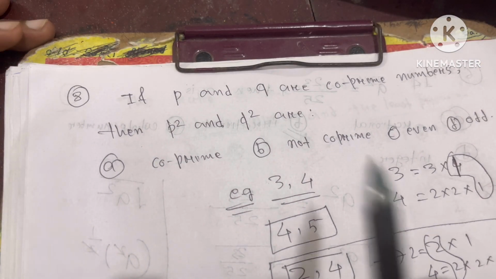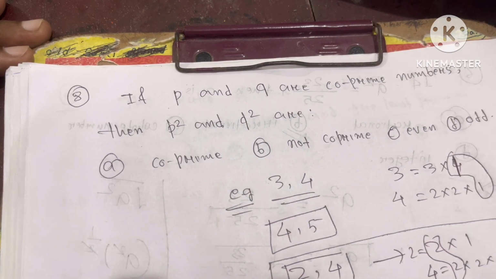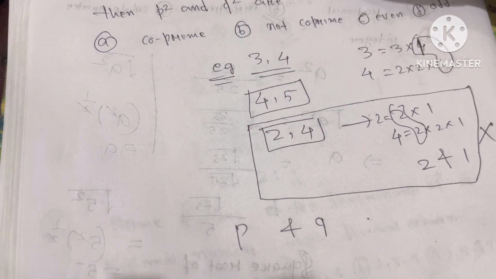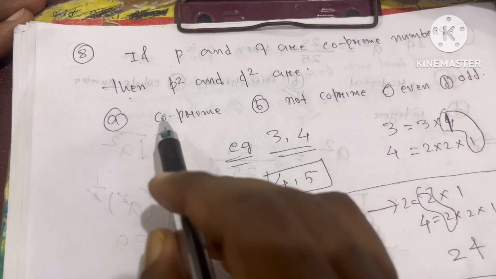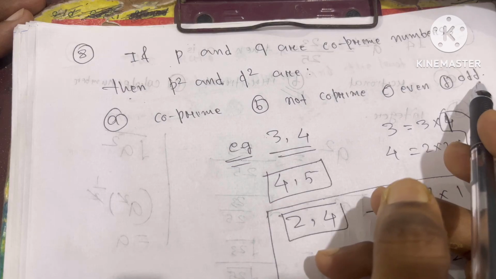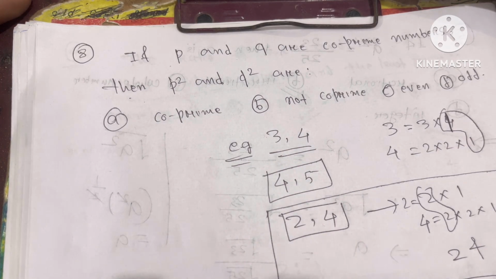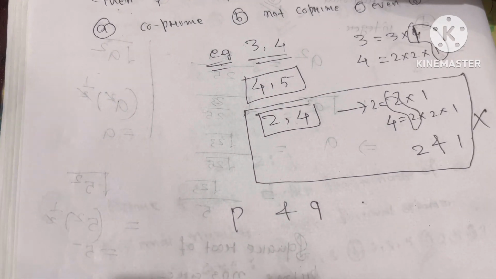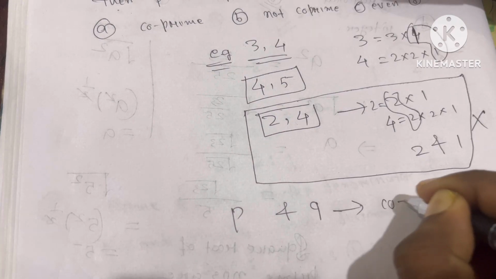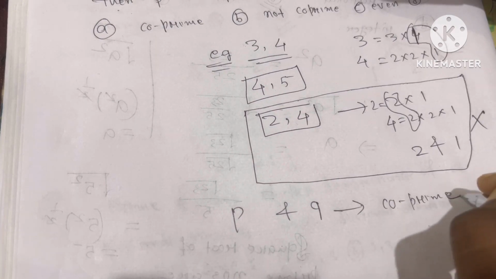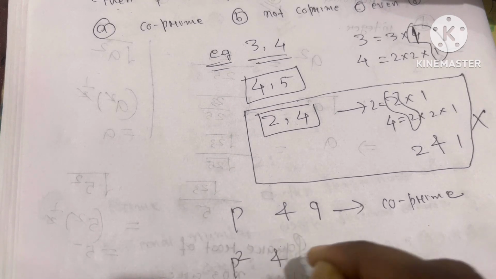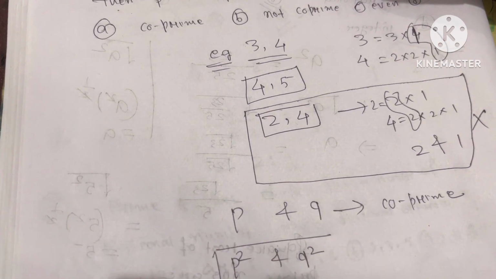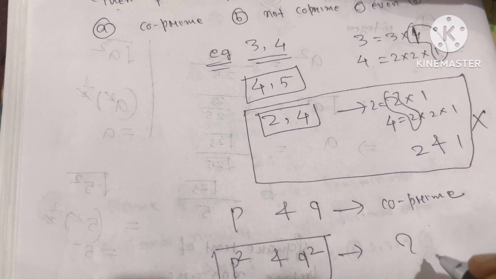According to the question, if P and Q are coprime numbers, then P square and Q square are what? Coprime, not coprime, even and odd. So which option will be correct? P and Q are coprime numbers because they don't have a common factor other than 1. So we need to find whether P square and Q square are coprime. Then the pair P square and Q square will be what?